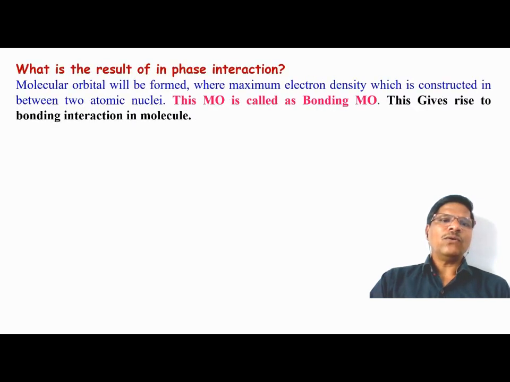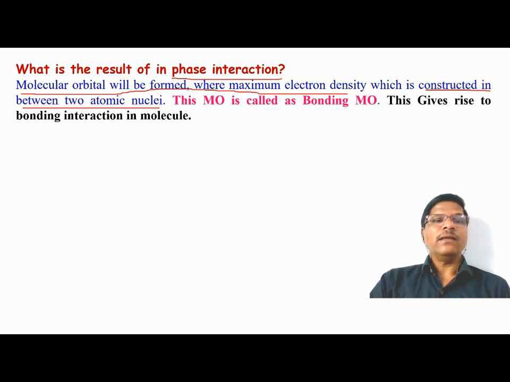Okay, so what are the results of in-phase interaction or out-of-phase interaction? First we start with the result of in-phase interaction. The molecular orbital which is formed by in-phase interaction gives rise to a construction of electron density between two atomic nuclei.